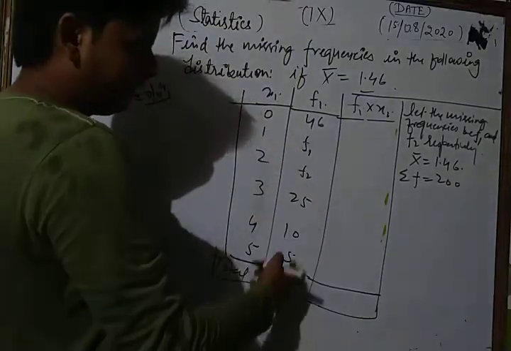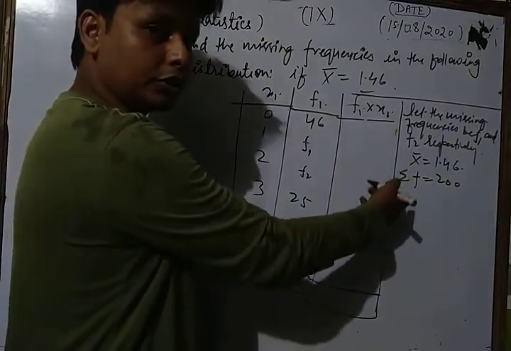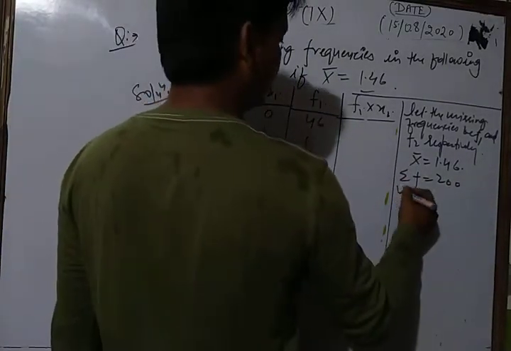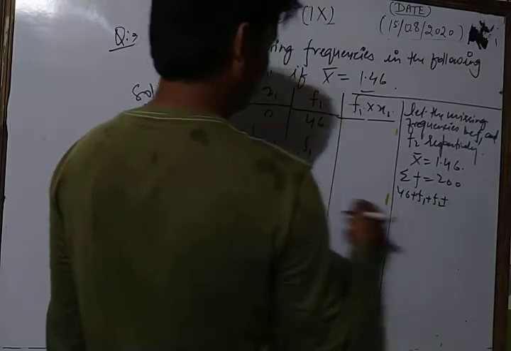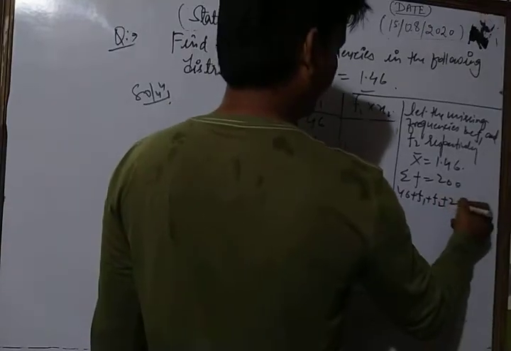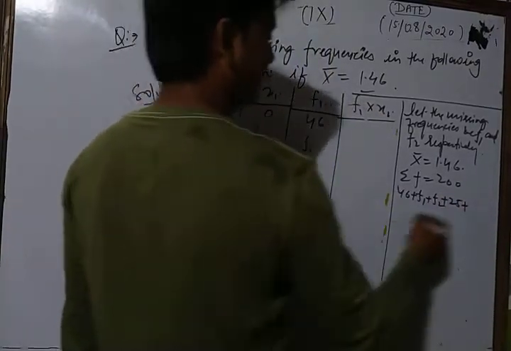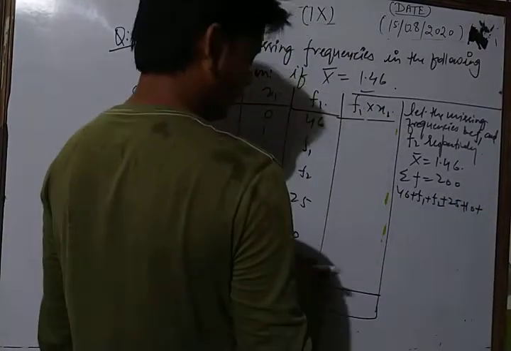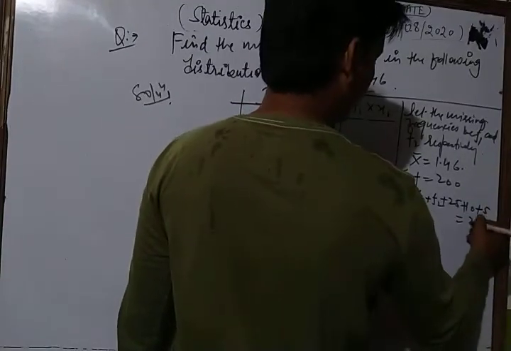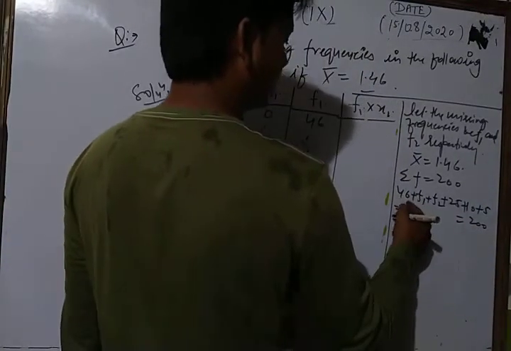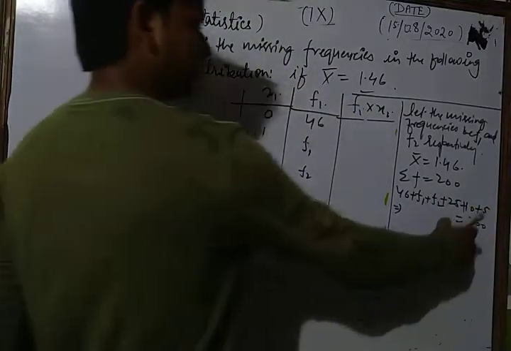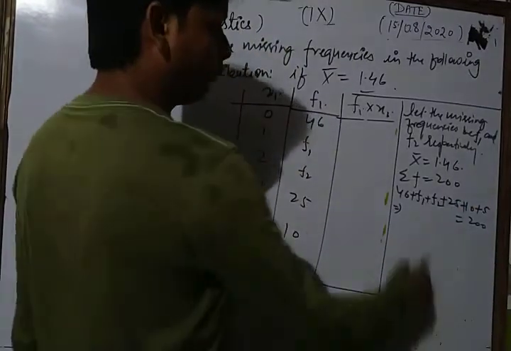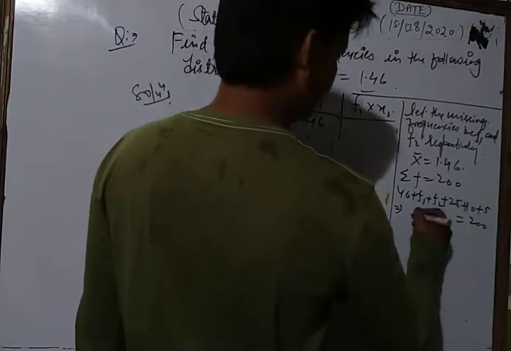Now from sigma f we make an equation. 46 plus f1 plus f2 plus 25 plus 10 plus 5 is equal to 200. Now 25 plus 5 is 30, 30 plus 10 is 40, 40 plus 46 is 86.